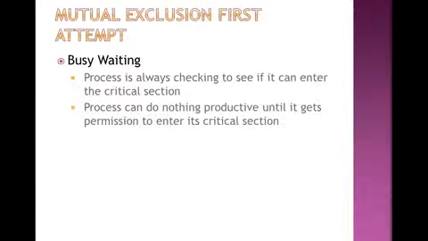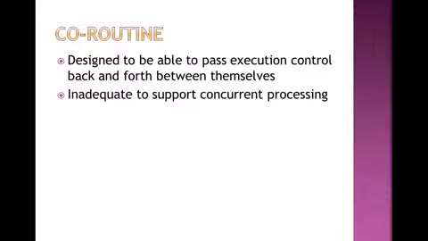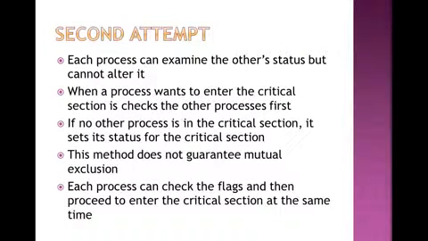Now, the first attempt at mutual exclusion is busy waiting. The process is always checking to see if it can enter the critical section, that is, whether it is busy or not. The process can do nothing productive until it gets permission to enter its critical section. Coroutines, designed to pass execution control back and forth between themselves, are inadequate to support concurrent processing. Now, what is the second attempt? That was the first attempt. In the second attempt, each process can examine the other's status but cannot alter it.